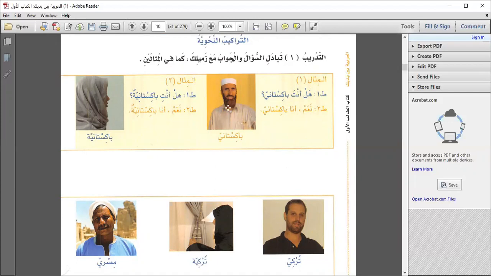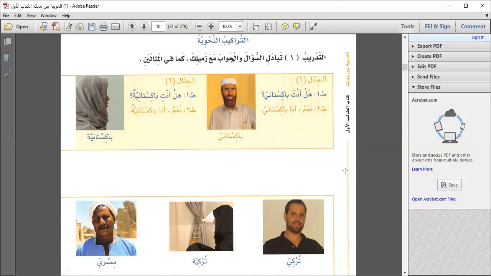So it's the male version, and now the female version as well. هل أنت باكستانية؟ Now here you have to notice the difference. You have already learned about it, but repeat and notice the difference. Here it was Pakistani, but when it comes to a girl, Pakistaniya. Okay, I've already told you about it. Now, yes, أنا باكستانية. I am Pakistani.